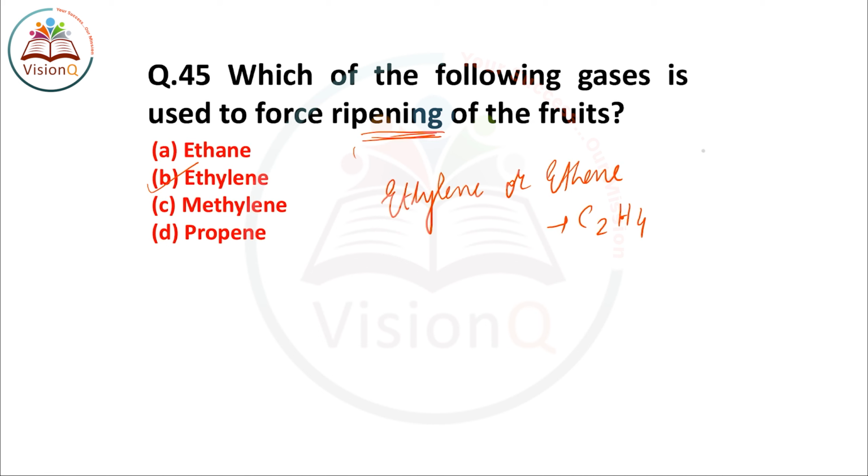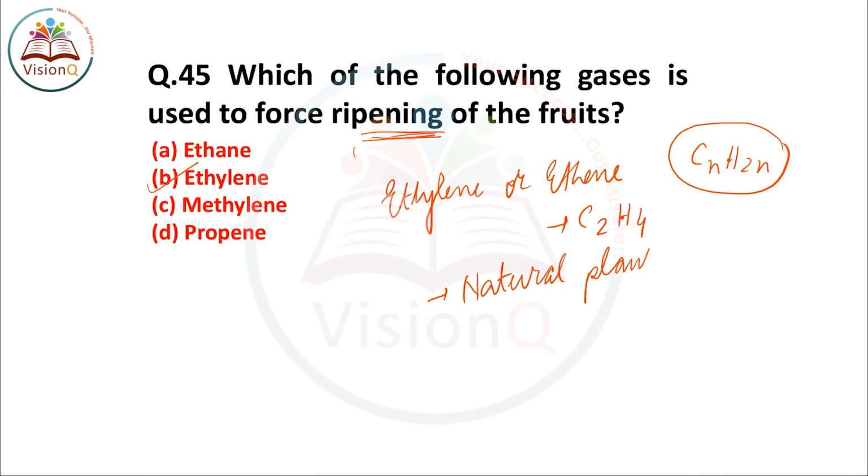The common formula is CnH2n in case of such alkenes, and ethene or ethylene is C2H4. So if I talk about ethylene, it is a natural plant hormone which is used in agriculture to force the ripening of fruits.